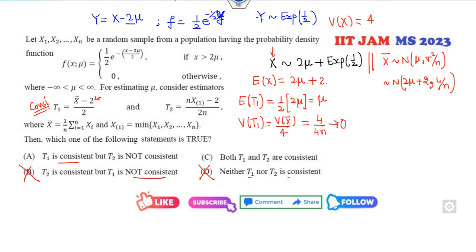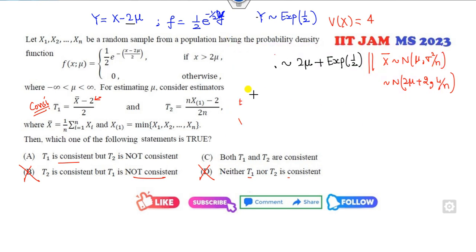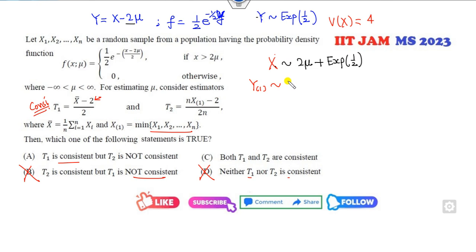Now look at the second option. What is given to you? Okay, so this is my x. So x1, fine. So from here, as I told you in my previous tips, y1 again follows, or you can directly write as the tip I gave you earlier.